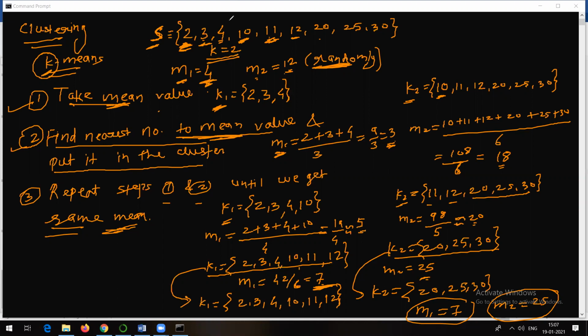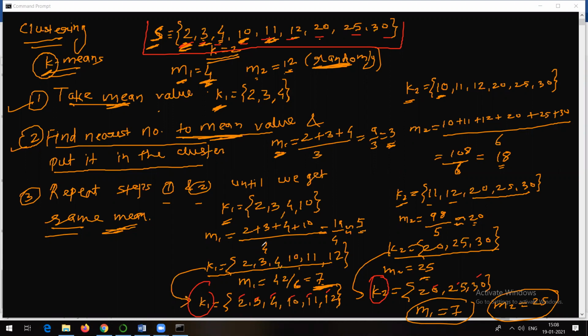That means the data which I was having in the initial step, that is this one. How many numbers were there? 1, 2, 3, 4, 5, 6, 7, 8, 9. So these 9 numbers are now divided into two clusters, K1 and K2. But how? In the first cluster, out of 9, we got 6 elements: 1, 2, 3, 4, 5, 6. And in the second cluster, we got 3 elements. So this is how the K-means algorithm is going to work.